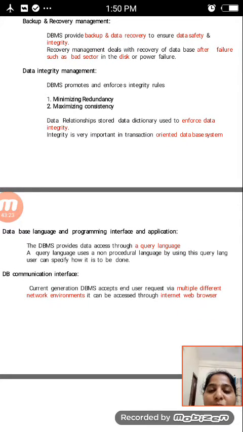After that, data integrity management. The DBMS promotes and enforces integrity rules, minimizing redundancy and maximizing consistency. The data relationships stored in the data dictionary are used to enforce data integrity. Integrity is very important in transaction-oriented database systems, for example banking systems.